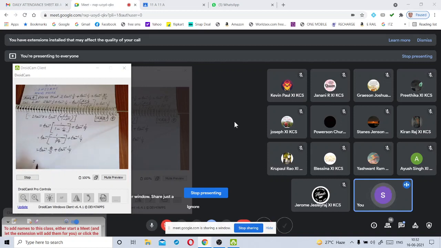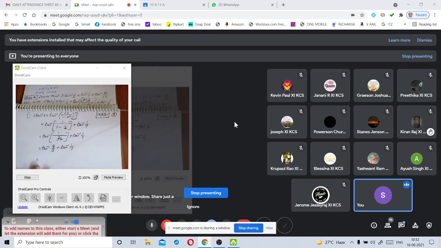What is the x value here? Tell me, Krupal, what is x here? What is the value of x here?